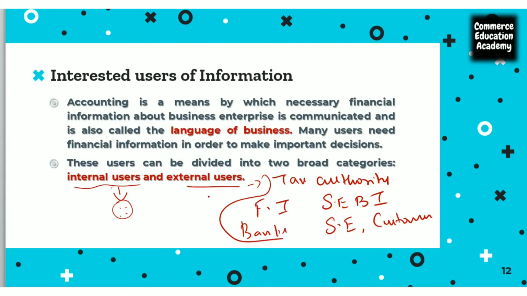All these people we call external users because they are interested in knowing the financial statements of the organization. They are outsiders, so we call them external users, such as the tax authorities to whom we pay taxes and custom duties, financial institutions, banks, stock exchanges, and customers. And the users who are inside the organization, we call internal users.